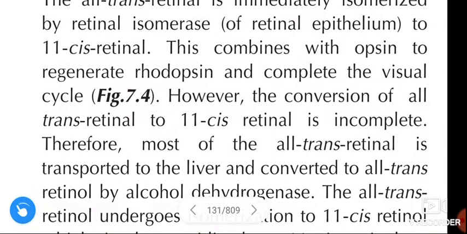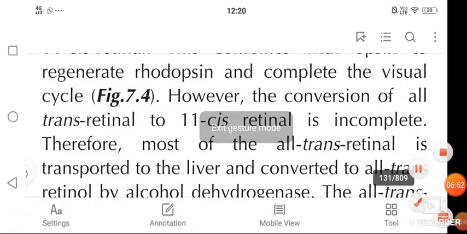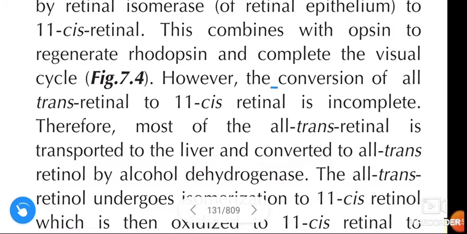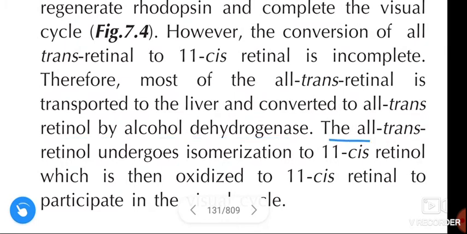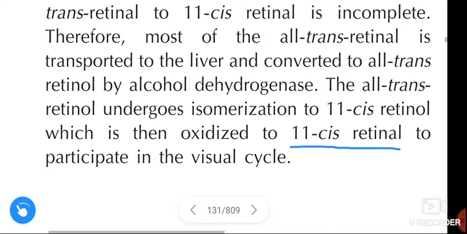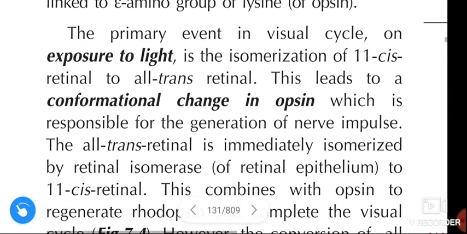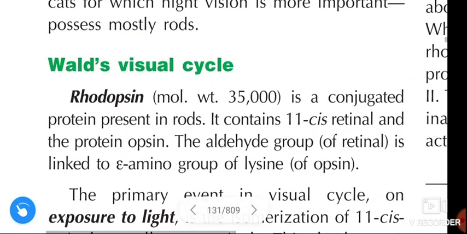However, the conversion of all-trans retinal to 11-cis retinal is incomplete. Therefore, most of the all-trans retinal is transported to the liver and converted to all-trans retinol by alcohol dehydrogenase. The all-trans retinol undergoes isomerization to 11-cis retinol, which is oxidized to 11-cis retinal to participate in the visual cycle. Okay, this is about the Wald visual cycle.